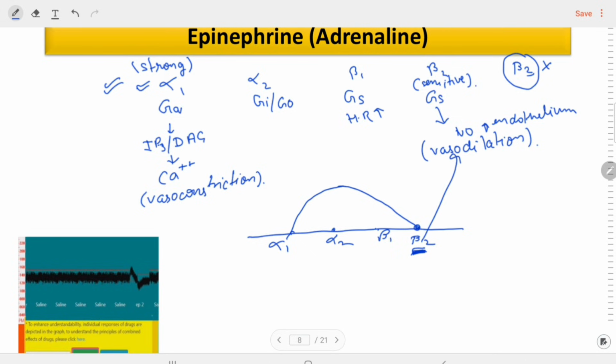So the BP is coming down, and when the drug is fully eliminated, the BP comes back to normal. So we will see a biphasic wave, and this biphasic wave is specific for adrenaline administration. Biphasic wave.